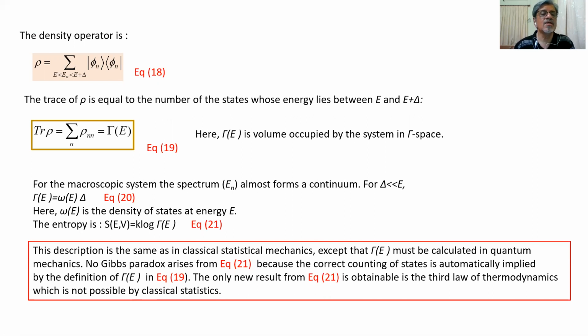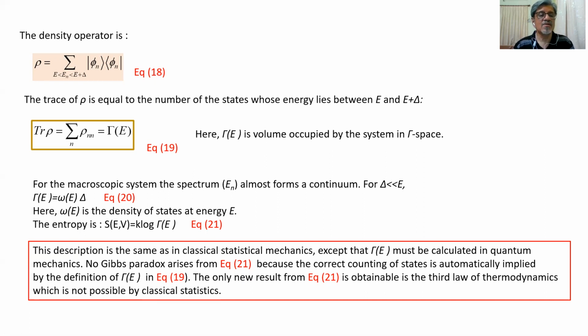So trace of rho is equal to summation over n of rho nn, and that is gamma E. Here gamma is the volume occupied by the system in gamma space. That is represented by equation number 19. For the macroscopic system, the spectrum En almost forms a continuous value or continuum. And for delta very much less than E, we can write gamma E is equal to omega E delta. That is equation 20. And we know very well that omega E is the density of states at energy E.